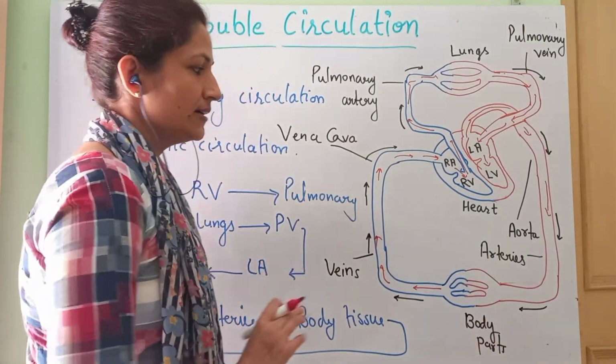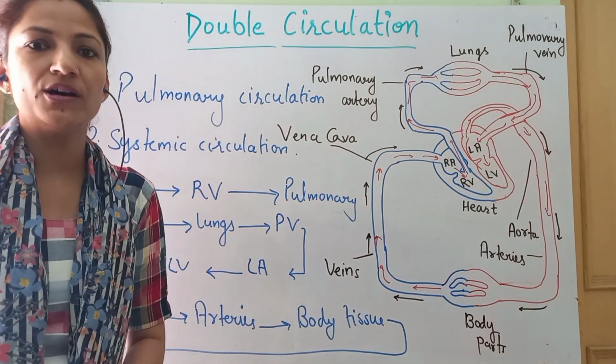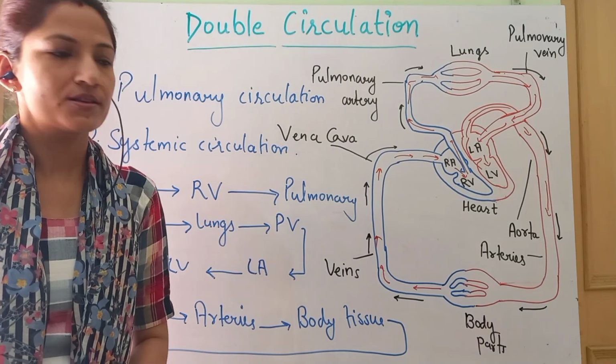Fine. So this is the double circulation. Now under this double circulation, we are going to talk about one portal system also. So let's talk about this.